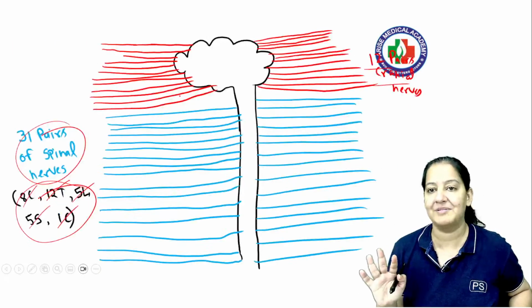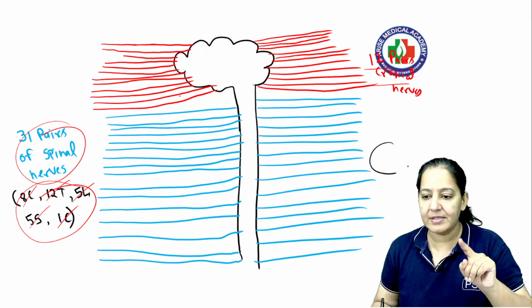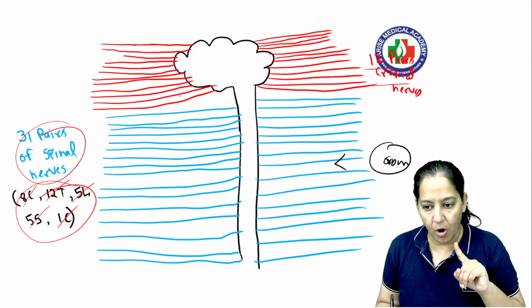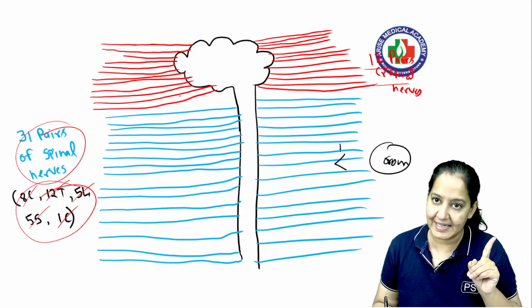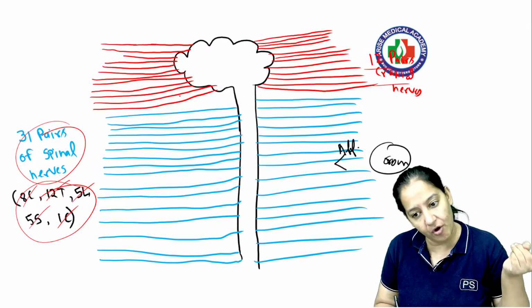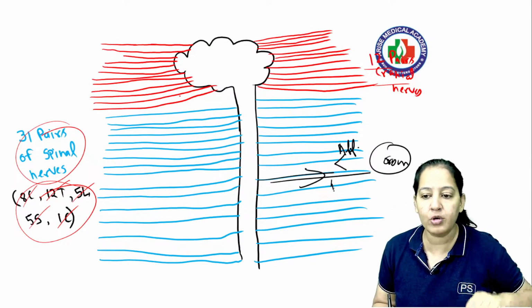The nerves are of two types, sensory and motor. What do you mean by sensory and motor? This is the organ. The nerve which is carrying signal from the organ to the CNS is sensory. Sensory is known as afferent. And the nerve which is carrying the signal from the central nervous system towards the organ, see the arrow, these are motor. Motor is efferent.